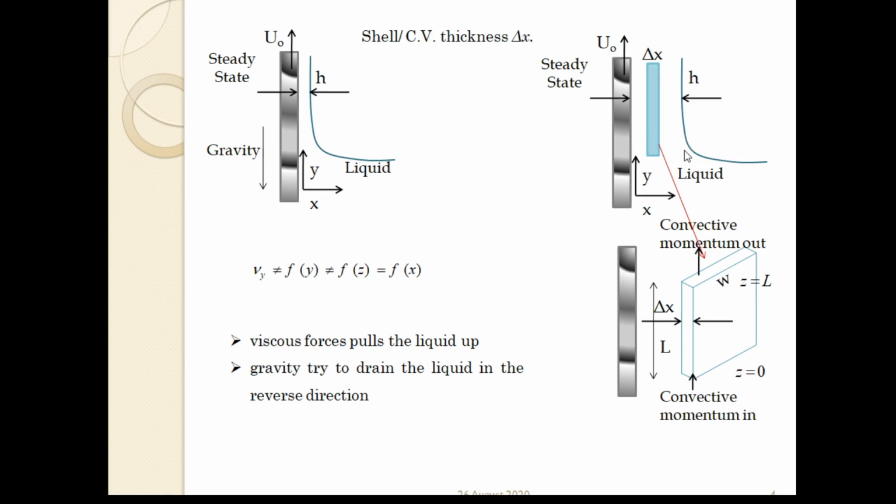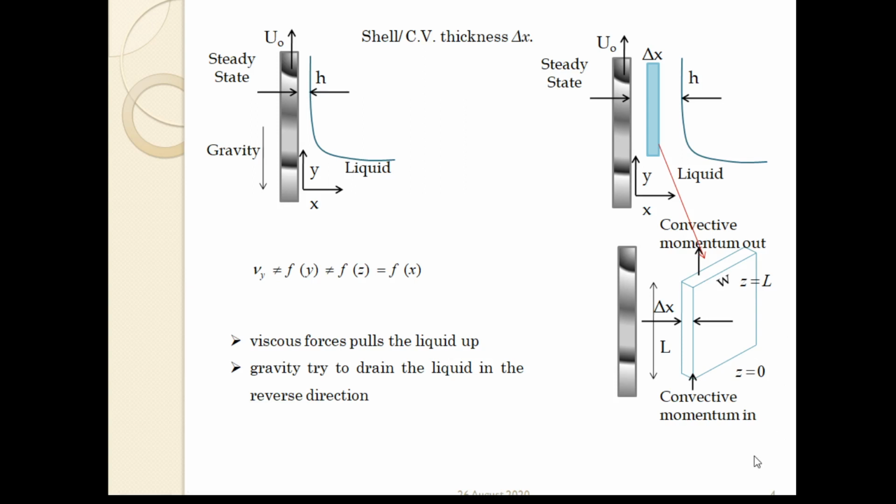So we can clearly see that the velocity varies with x, the velocity does not vary with y, and there is no Vx in here. So in order to obtain the shell, if this is my shell and this is the liquid film, then my shell must be something of thickness del x. It could be any length capital L and any width W, which does not matter, because Vy is not a function of y and not a function of z, it is only a function of x.